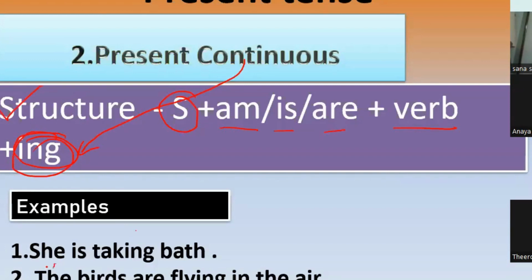In this example we have: she is taking bath. What is the subject here? She is the subject, plus is, as it is singular, plus verb, take is the verb, plus ing form. Is it following the structure?